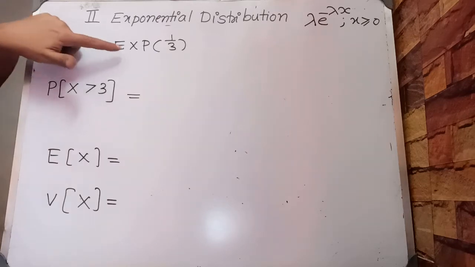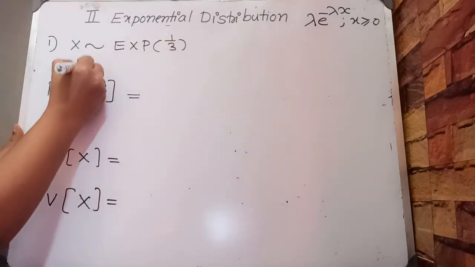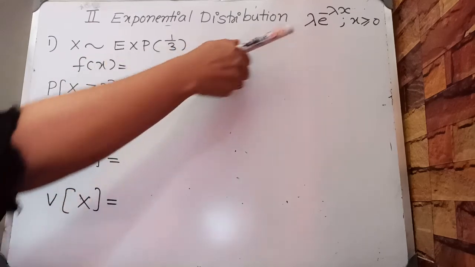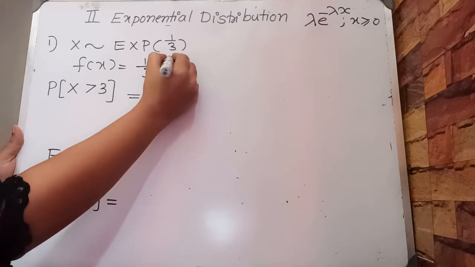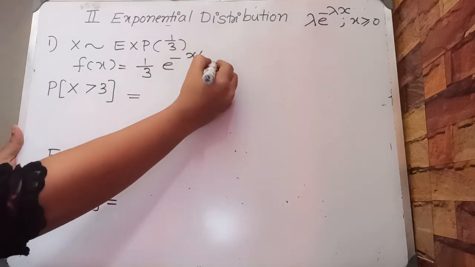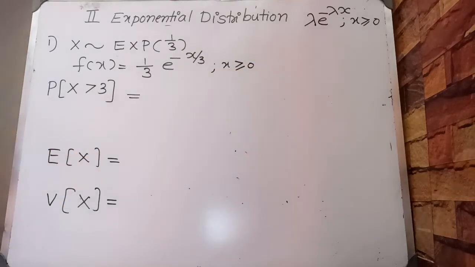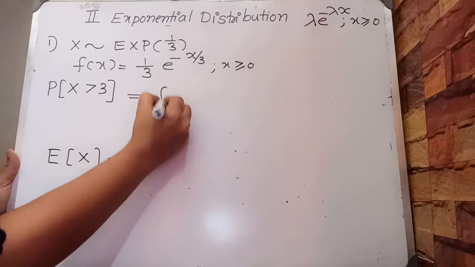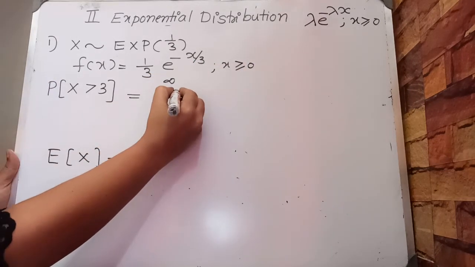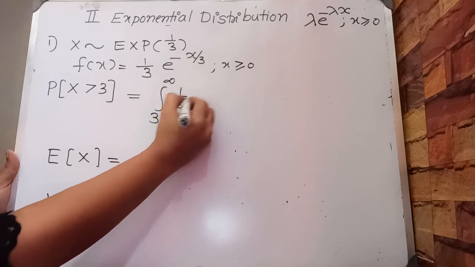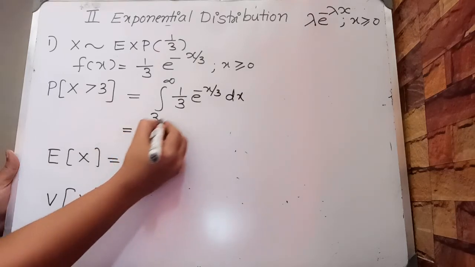Since x follows exponential distribution with parameter 1/3, our PDF f(x) equals lambda e^(-lambda x), that is (1/3) e^(-x/3), where x is greater than or equal to 0. So probability x greater than 3 means the integral, lower limit 3, upper limit infinity, of f(x) dx, that is (1/3) e^(-x/3) dx, which is equal to